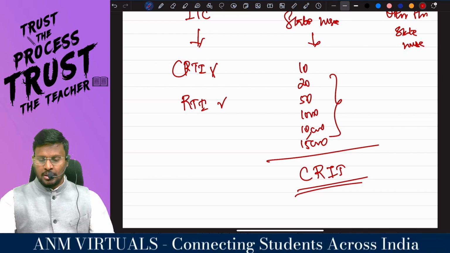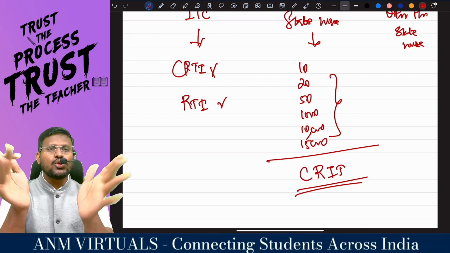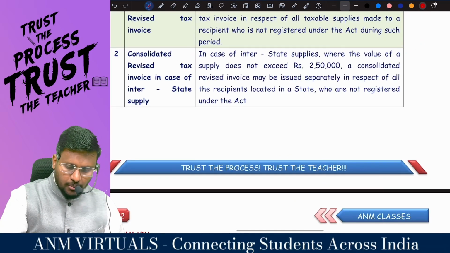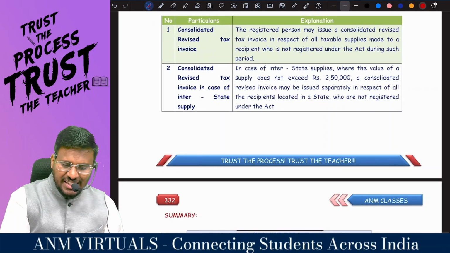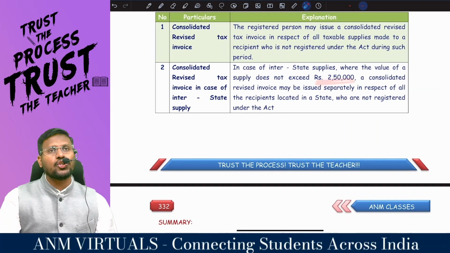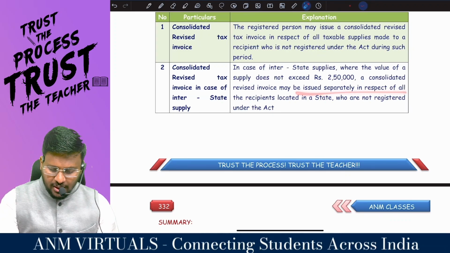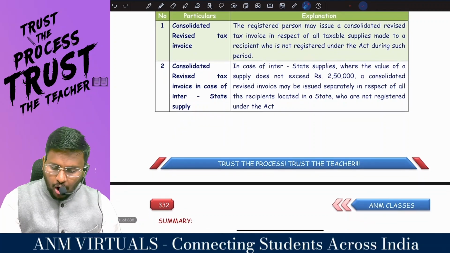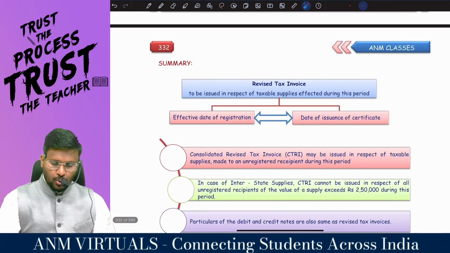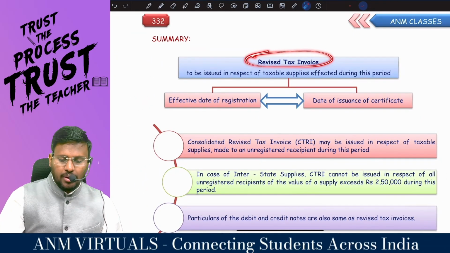So, a consolidated revised tax invoice can be issued only to an unregistered person, not to a registered person. So, for one state, I can issue one invoice. For example, this much supply has been made. That's what they are talking about. In case of interstate supply where the value of supply does not exceed 2,50,000, a consolidated invoice may be issued separately in respect of all the recipients located in a state who are not registered under the Act. So, what is the concept I am revising, finalizing? Revised tax invoice.